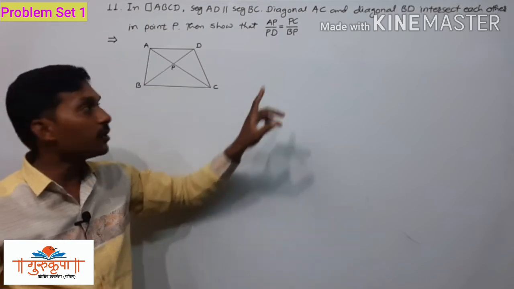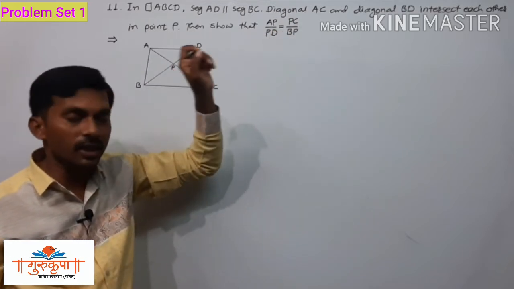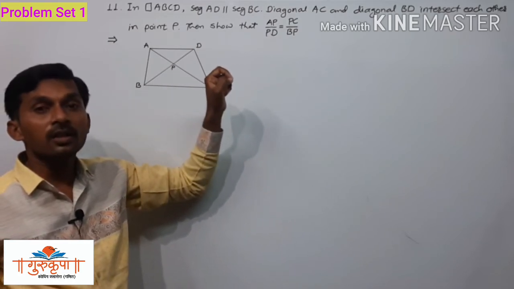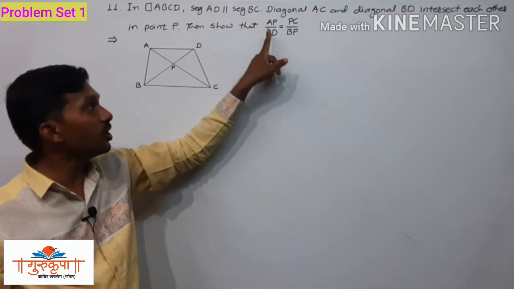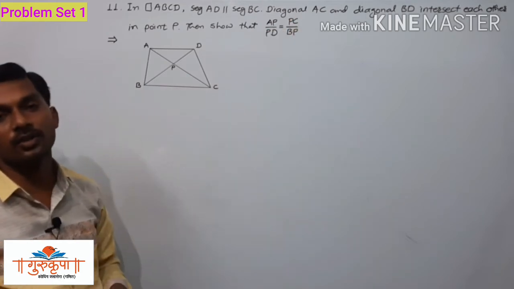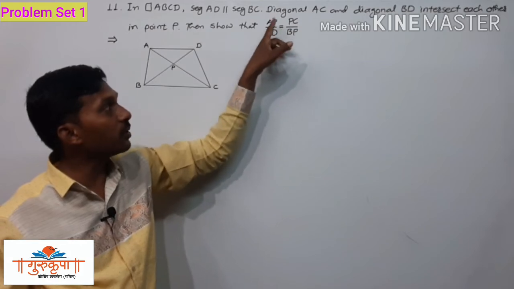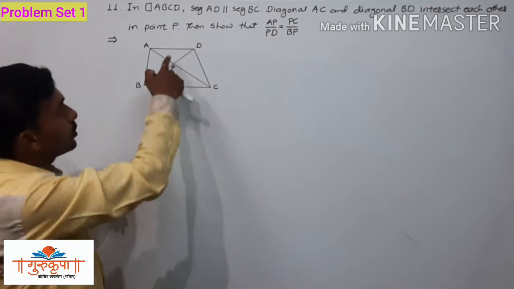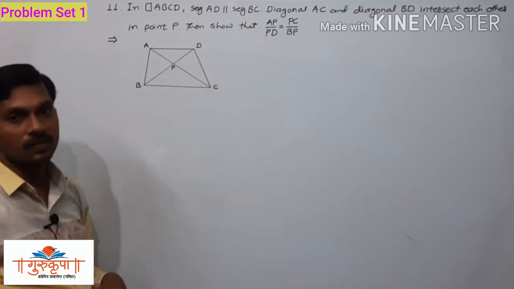Here we consider that PC is in the denominator and PD is in the denominator, and we can write it by using the property of equal ratios, that is the alternative property. We can change the denominator of a ratio and the numerator of the other ratio. If we change these, that is, in place of PD we put PC and in place of PC we put PD, then we will easily prove what we have to prove. That statement we will easily get here.